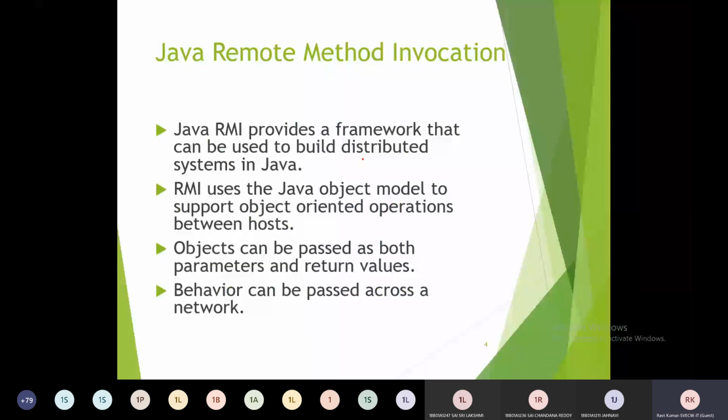It is generally used for distributed systems. To design distributed systems in Java, we need to use remote method invocation. It is the object-oriented way of RPC that we can use in Java.